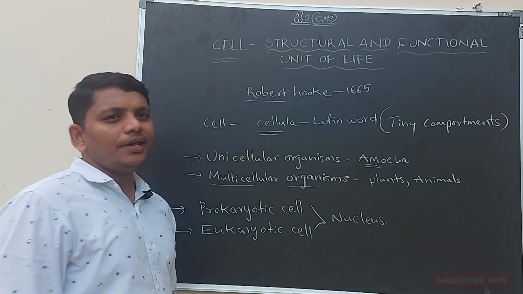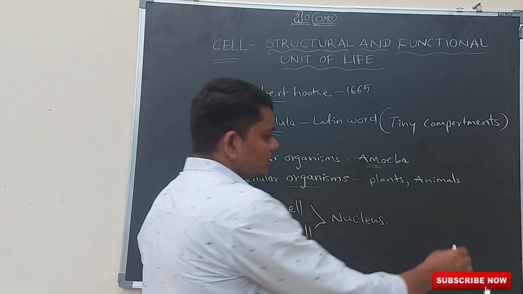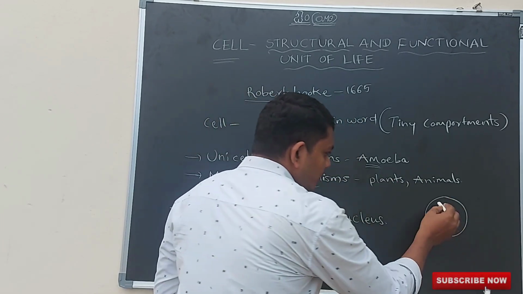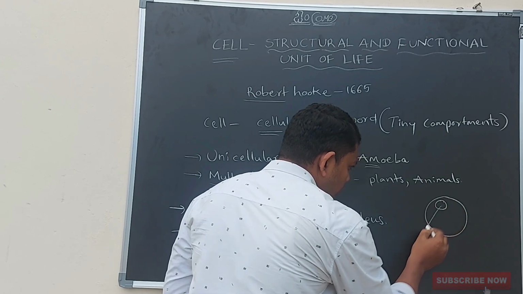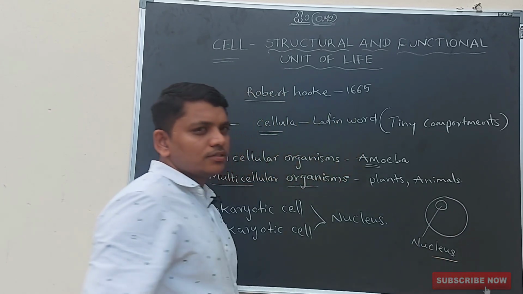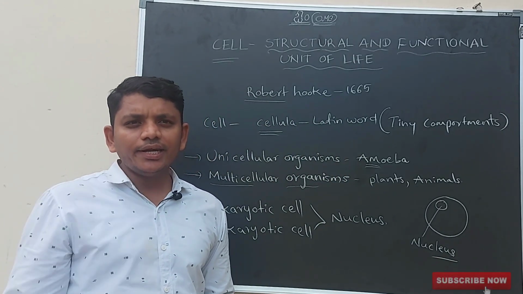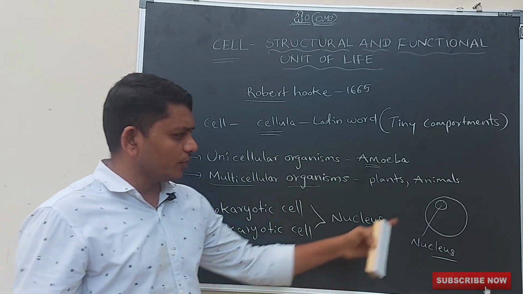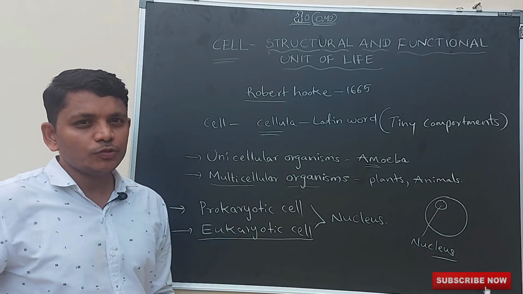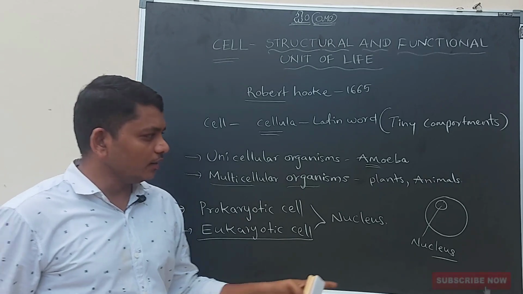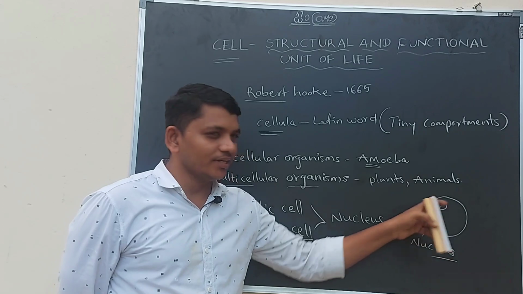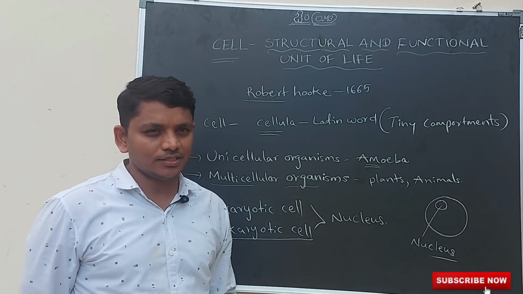You know, in the cell there is an important organelle called the nucleus. If any cell contains the nucleus, that is called a eukaryotic cell, which means the cell contains membrane bound organelles and a well defined nucleus.